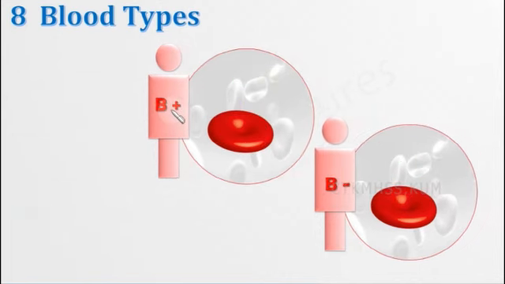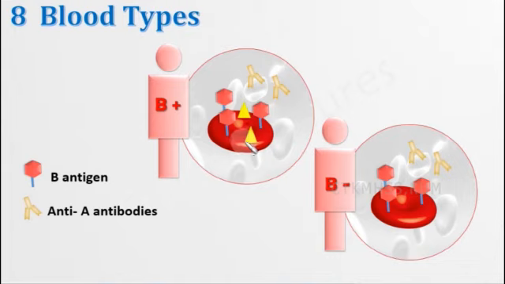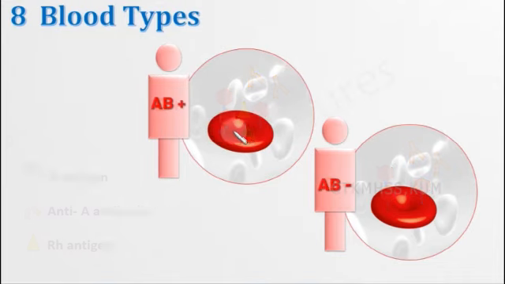Next, B positive. In B positive, B antigen will be present on the surface of the RBC, and since B antigen is present, anti-A antibodies will be seen. Since this is positive, D antigen, that is the Rh antigen, will be seen. These will be seen together on the RBC surface, and the antibodies will be seen in the plasma here.